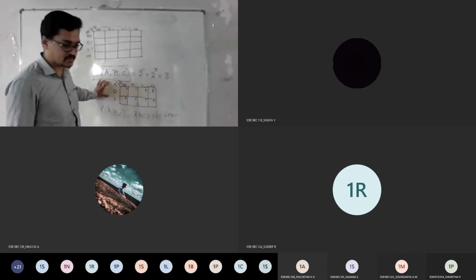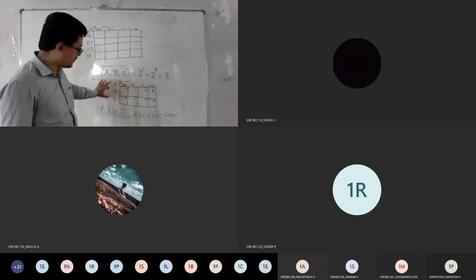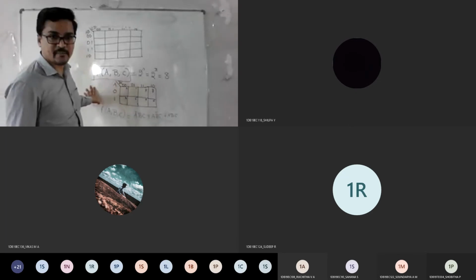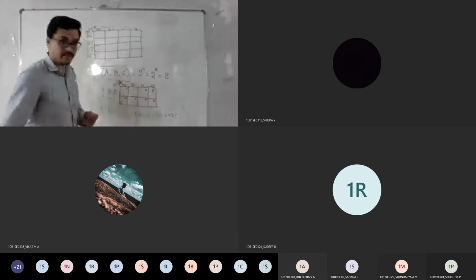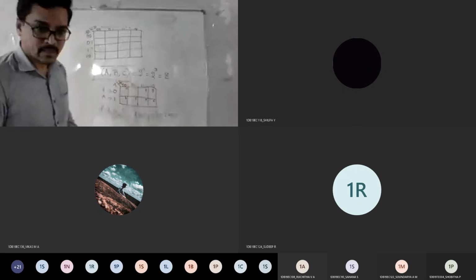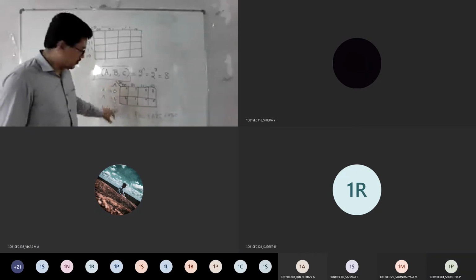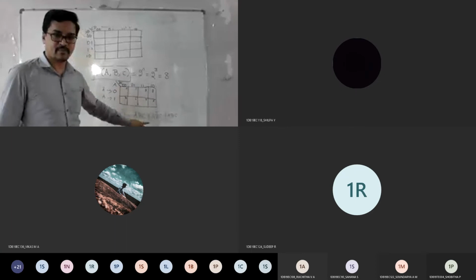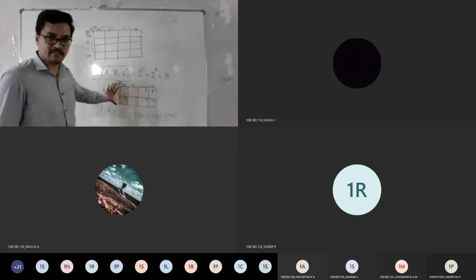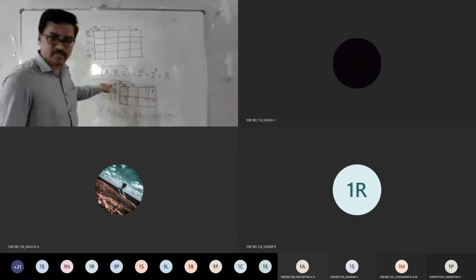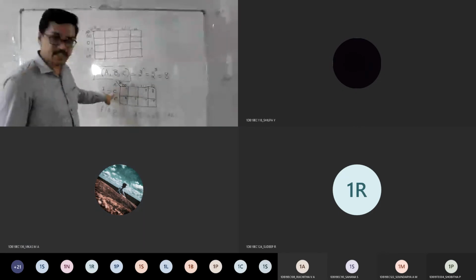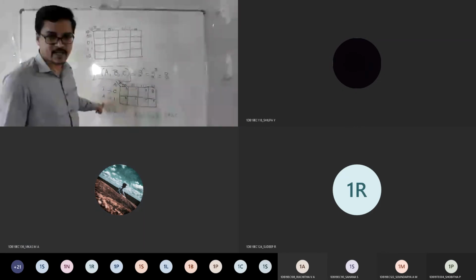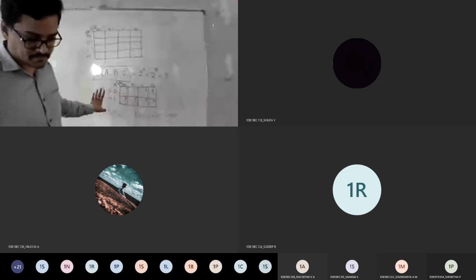So how to check? Listen carefully. From this, can you tell me where A bar is? Can you call this A bar and this A? Everyone agree? Your A is here in the table. Once you see the question using K-map, write an 8-box K-map, with variable A here and BC here. So A 0 means A bar, 1 means A. Is it fine everyone till here?